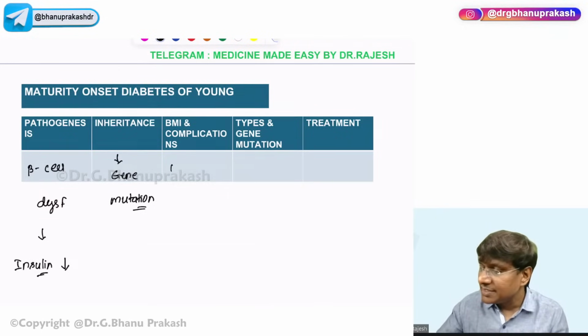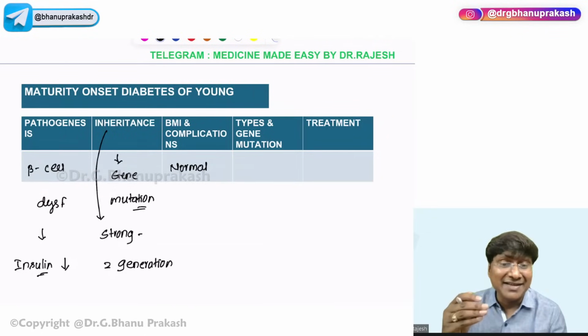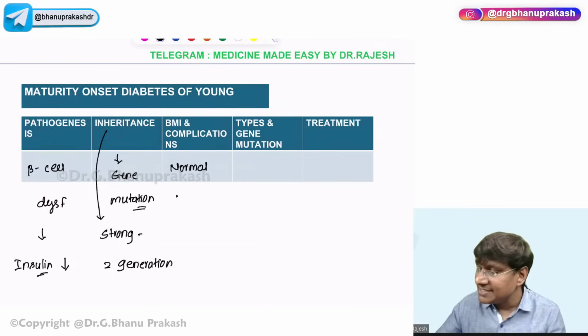And in these patients, the BMI will be absolutely normal, right? And they will be having a very, very strong genetic inheritance. Minimum 2 generations should be diabetic. That means not only father, even grandfather also should be diabetic. Okay. And if you take the complications in these individuals, they never develop diabetic ketoacidosis, right?